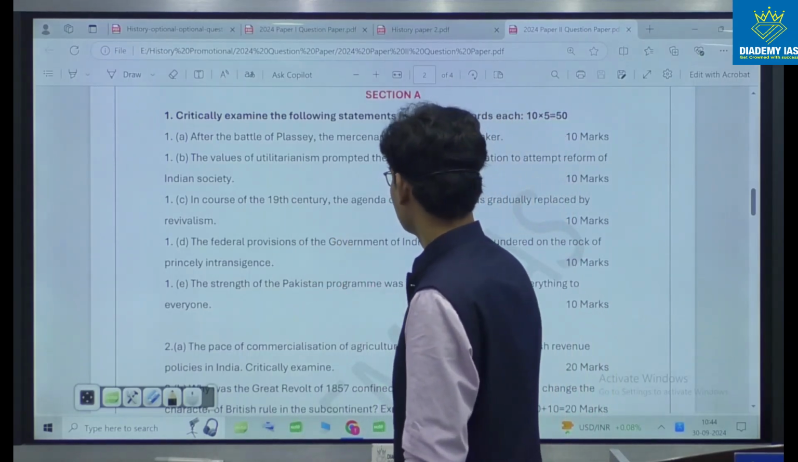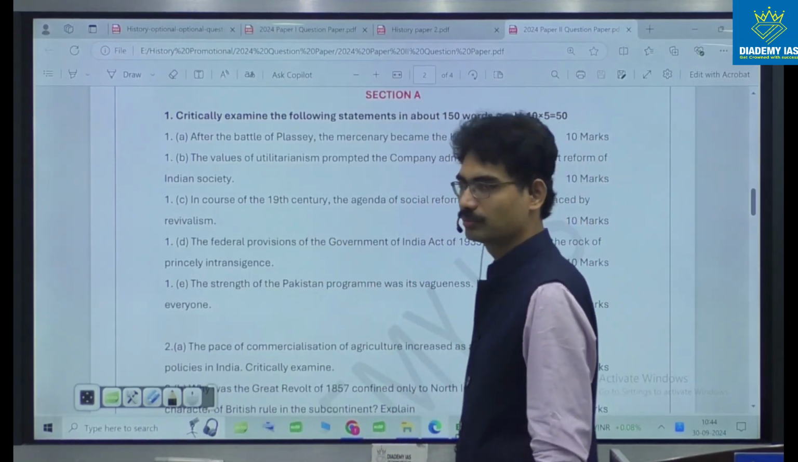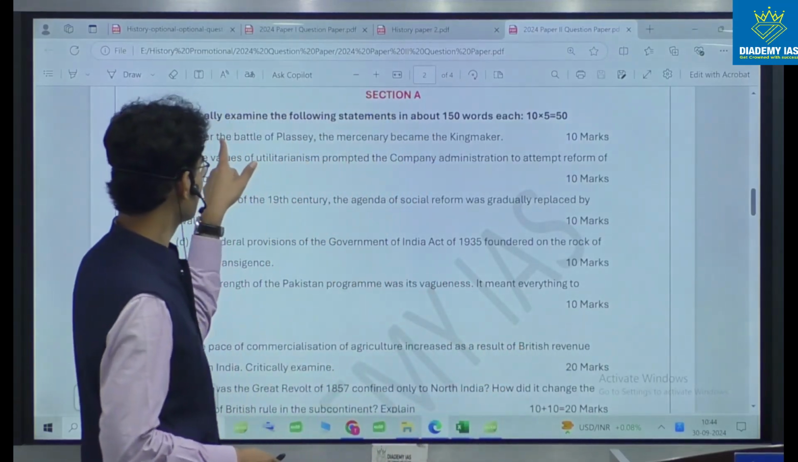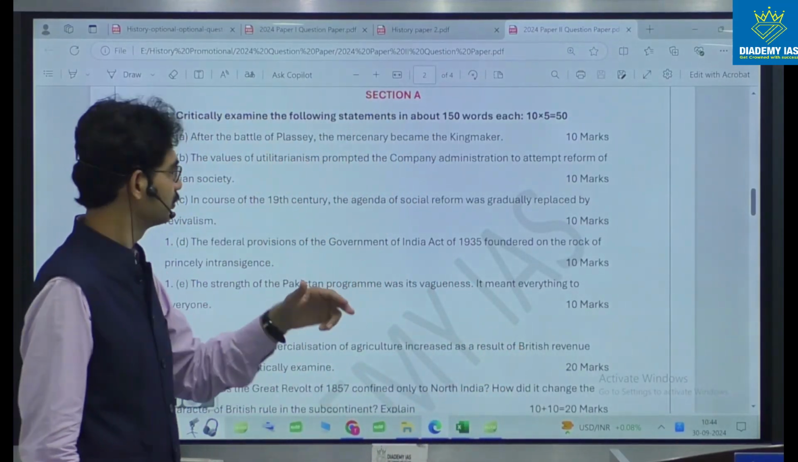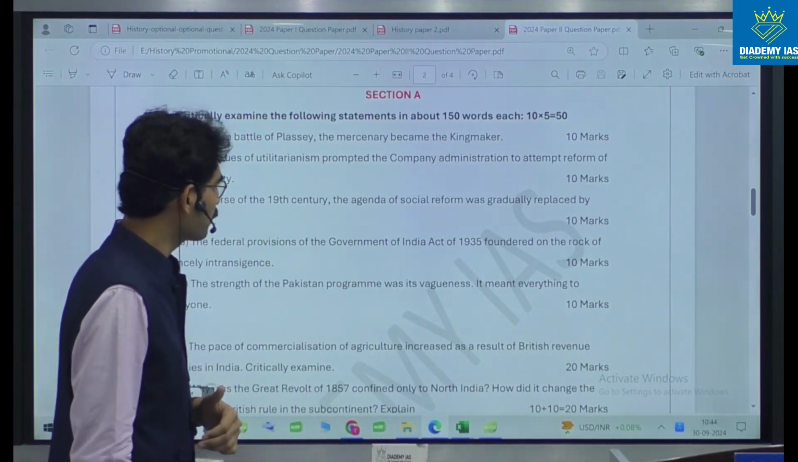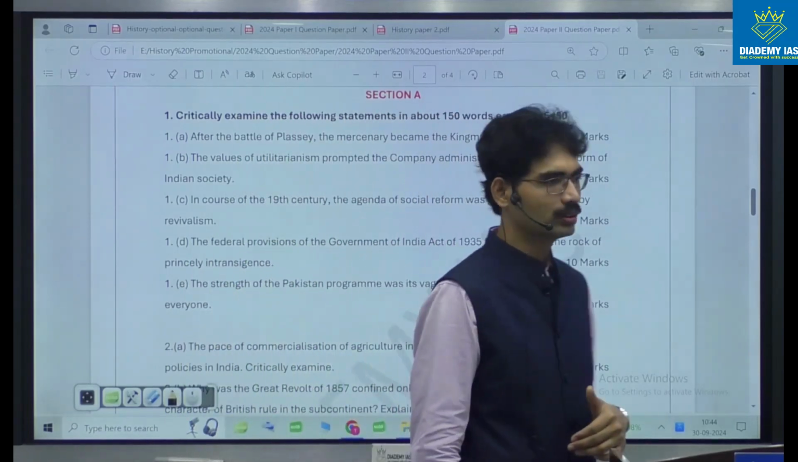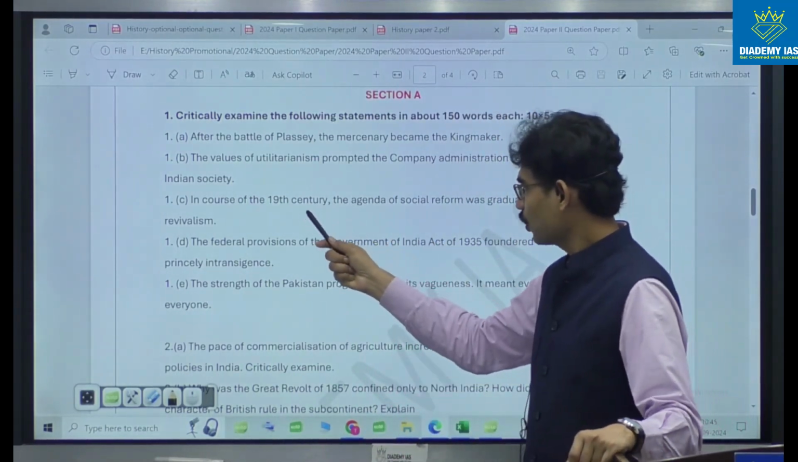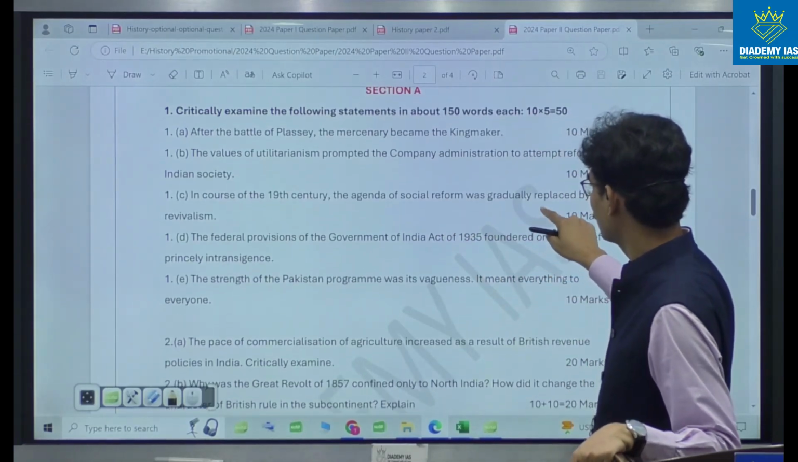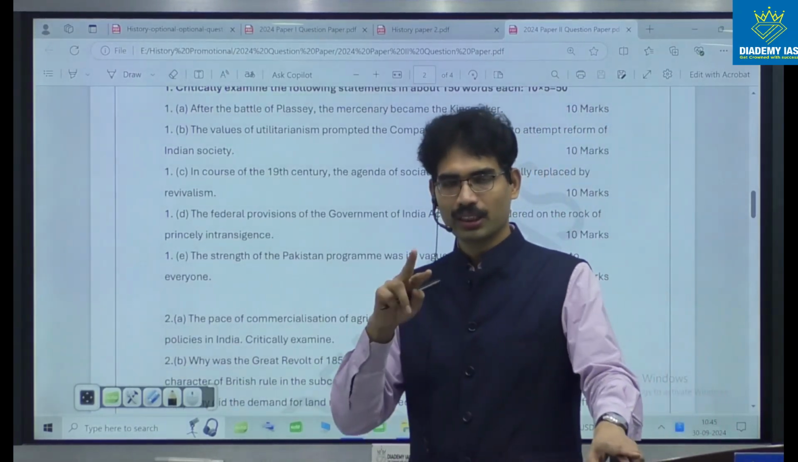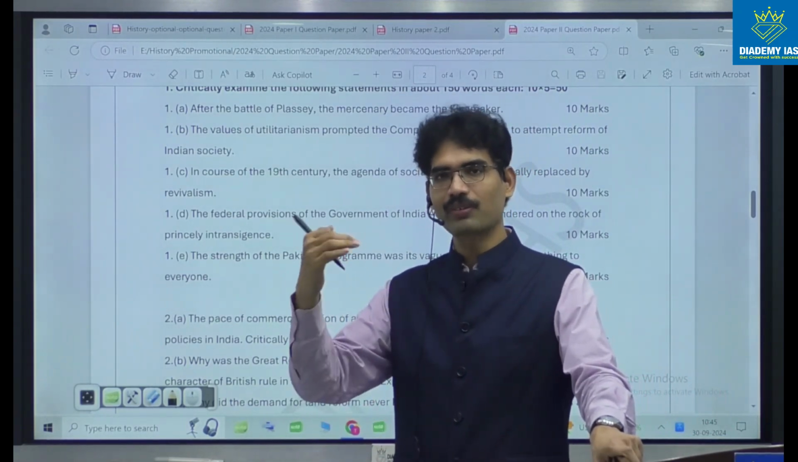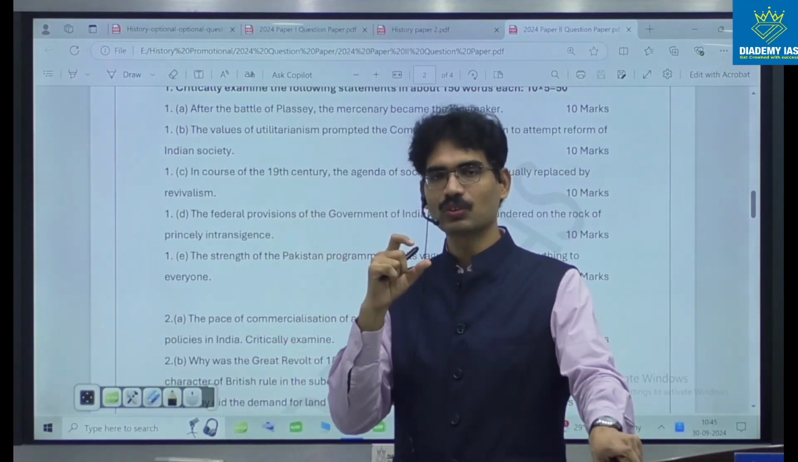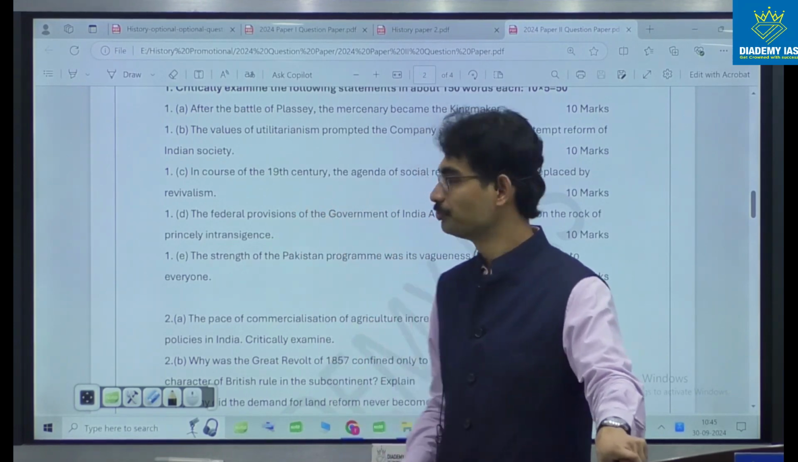After the Battle of Plassey, the mercenary became the kingmaker. It is simply what happened to the consequence of Bengal. Consequences after Battle of Plassey. That is the simple question. The values of utilitarianism prompted the company administration to, it is the philosophy behind the British administration. In course of 19th century, the agenda of social reform was gradually replaced by revivalism. In social religious reform, reformation is there, revivalism is there. Please observe this. In paper 2 also, something related to philosophy's religious angle may appear.